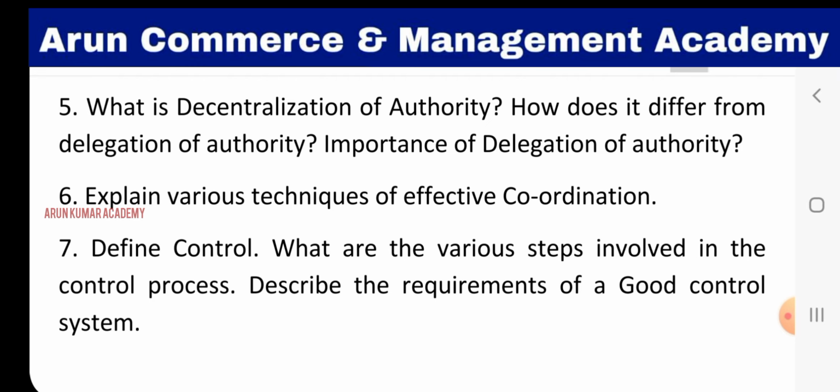When it comes to requirements for effective control, we need to highlight mainly: tailoring controls to plans and positions, tailoring controls to individual managers, controlling points of exceptions, critical points, objectivity of controls, flexibility of controls, fitting the control system to the organizational climate, economy of controls, and controls leading to corrective actions. These are the 8 requirements of effective control, so explain all of them.